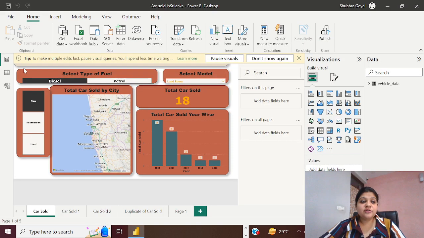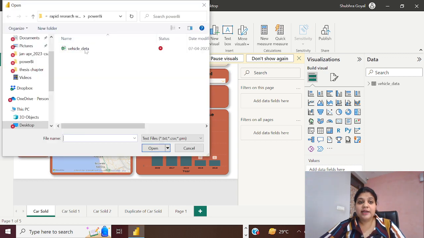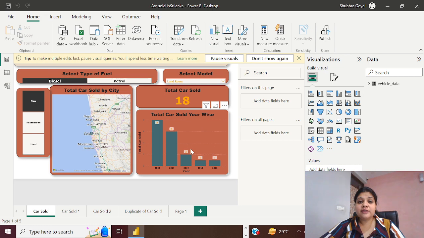So if I close this, I can get my data from this Get Data option. It gives me a number of data source options such as Excel, Power BI datasets, and SQL Server. Currently my data is in a CSV file, so I will click on the CSV option. It will ask for the path from which I have to import my data. I will click on the vehicle dataset and open it. As I have already imported it into my Power BI, I will not import it again.